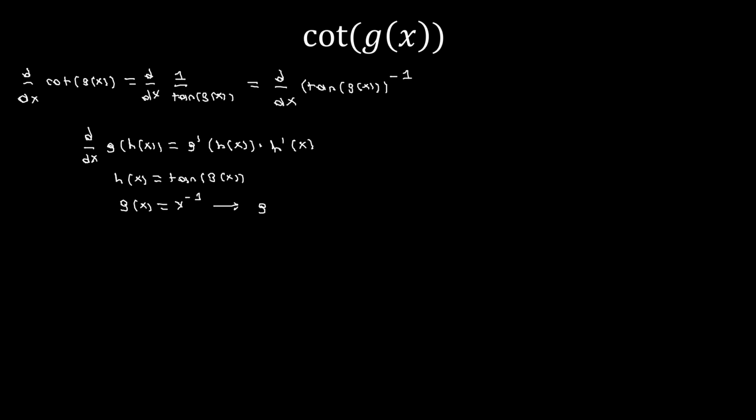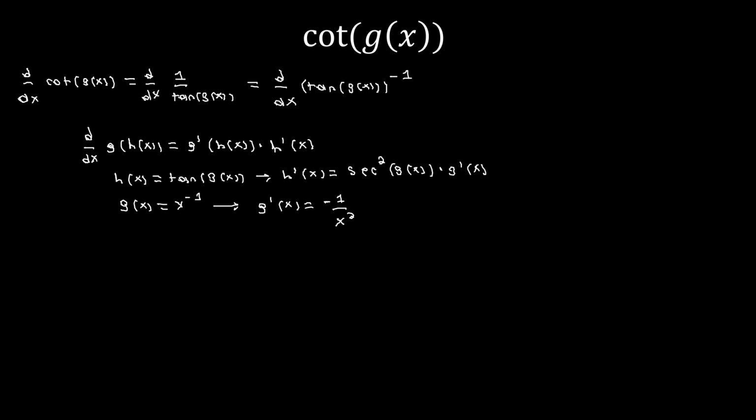As used before, the derivative of x to the negative first is negative 1 divided by x squared. And now for h prime of x, or the derivative of tangent, we just need to take the result derived on the previous slide, that the derivative of tangent of g of x is going to be secant squared g of x times g prime of x.